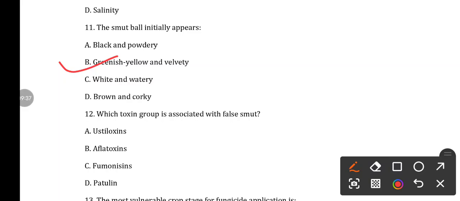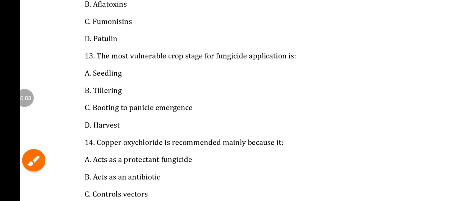Then question number 12. Which toxin group is associated with false smut? Option A, ustiloxins; option B, aflatoxin; option C, fumonisins; option D, patulin. So here the answer is ustiloxins. Option A is correct.